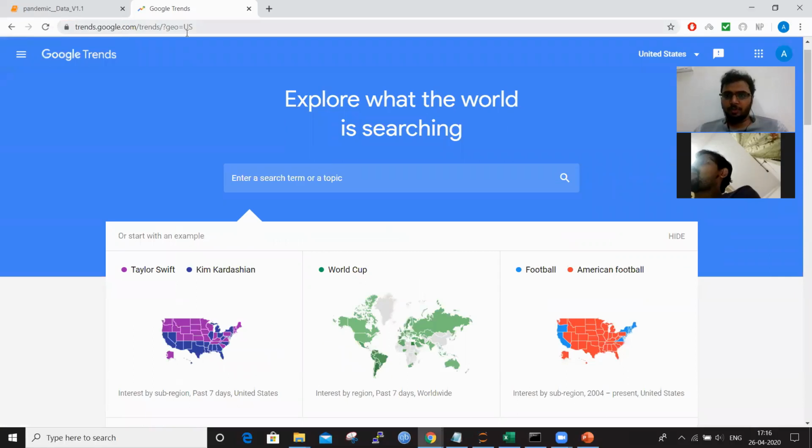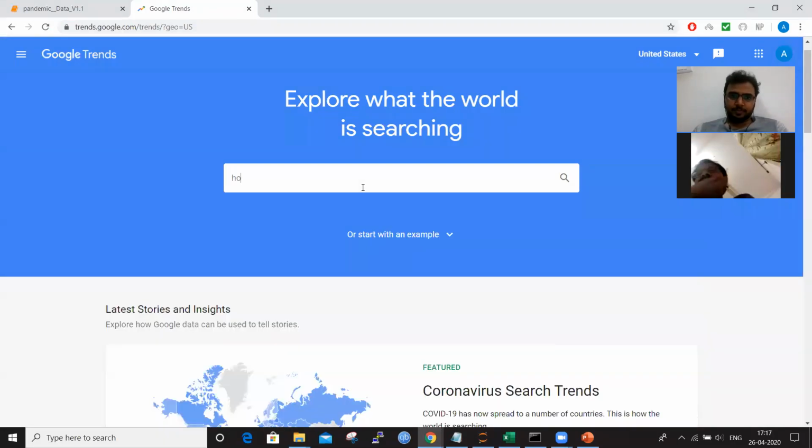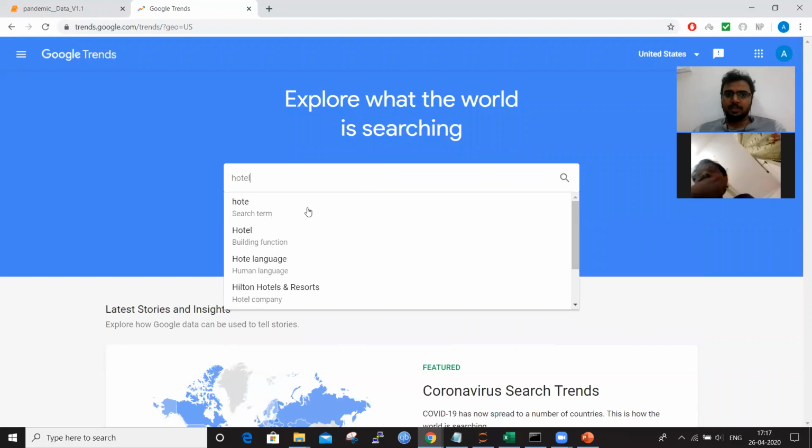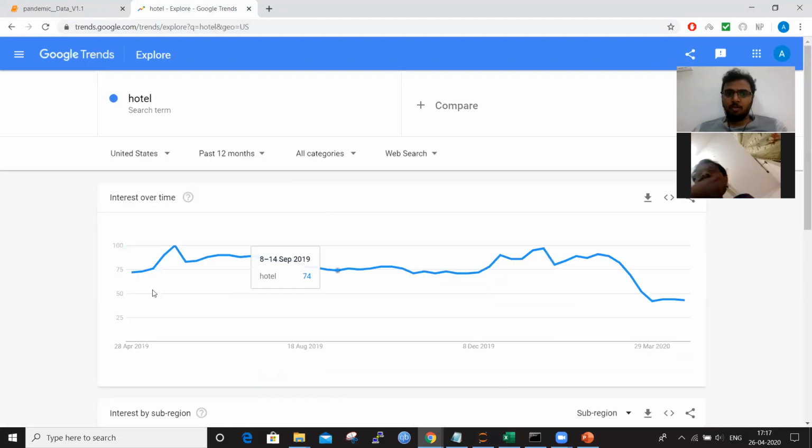trends.google.com. In this trends.google.com, if you search for some topic, let us say hotel. Hotel is the search term. So, how do people search this hotel in the last 12 months?